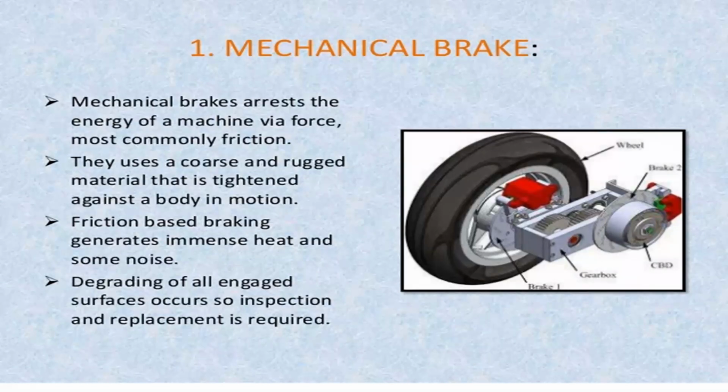So whenever we apply force on the braking system through the brake pedal, the energy is transmitted mechanically, through linkage connections, gear connections, or belt connections. That force is transferred to the braking system. The overall braking system works on mechanical linkages or mechanical connections. Mechanical brakes arrest the energy of a machine via force, most commonly friction.